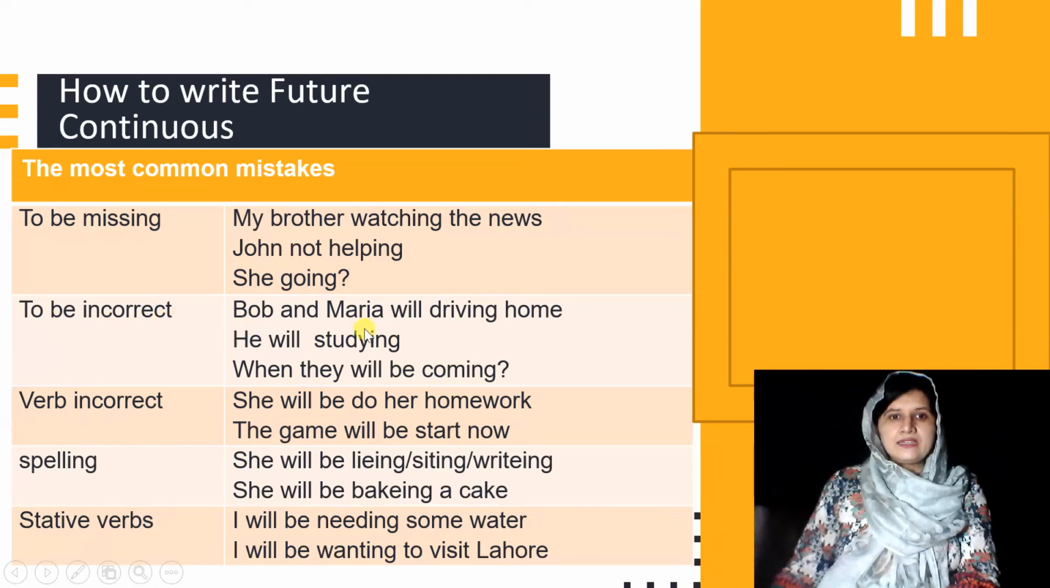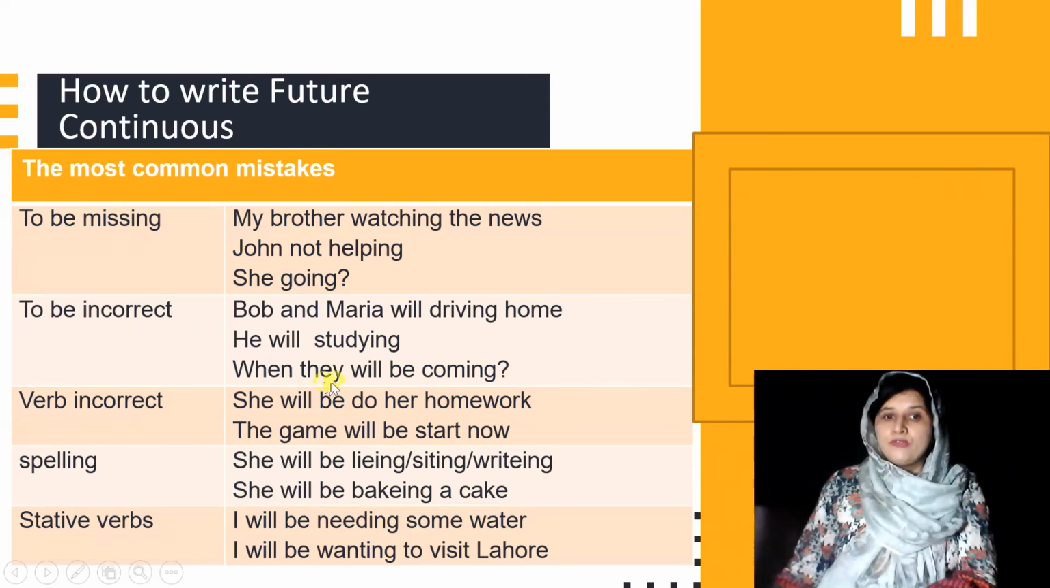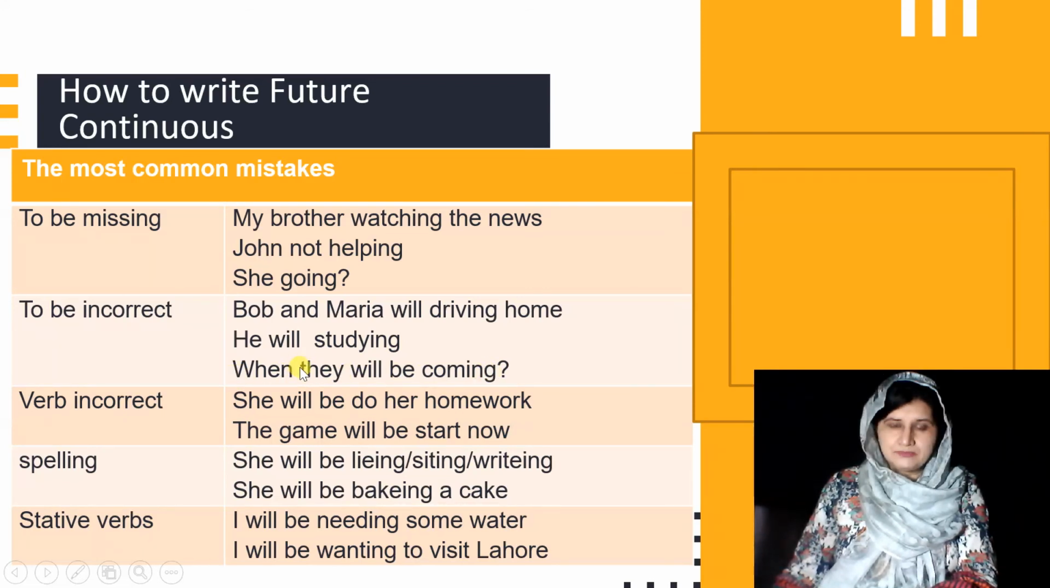Sometimes to be is incorrect, right? Like Bob and Maria will driving home. So what will you say? Bob and Maria will be driving home. He will studying. This is wrong. What will you say? He will be studying. Okay. When they will be coming. Is it right or wrong? You are right. It's wrong. When will they be coming? Right? Will comes before them.